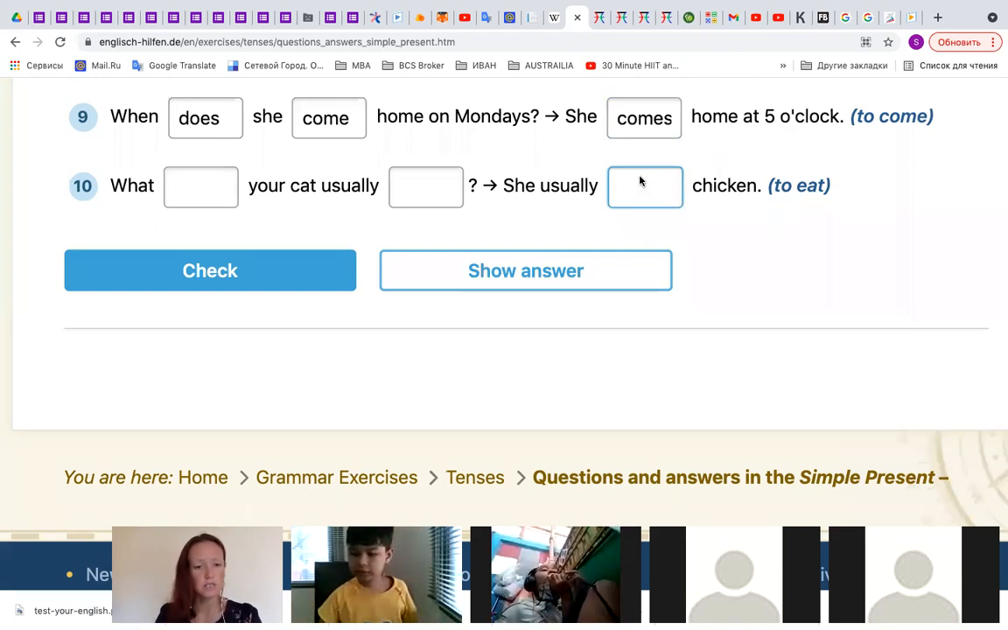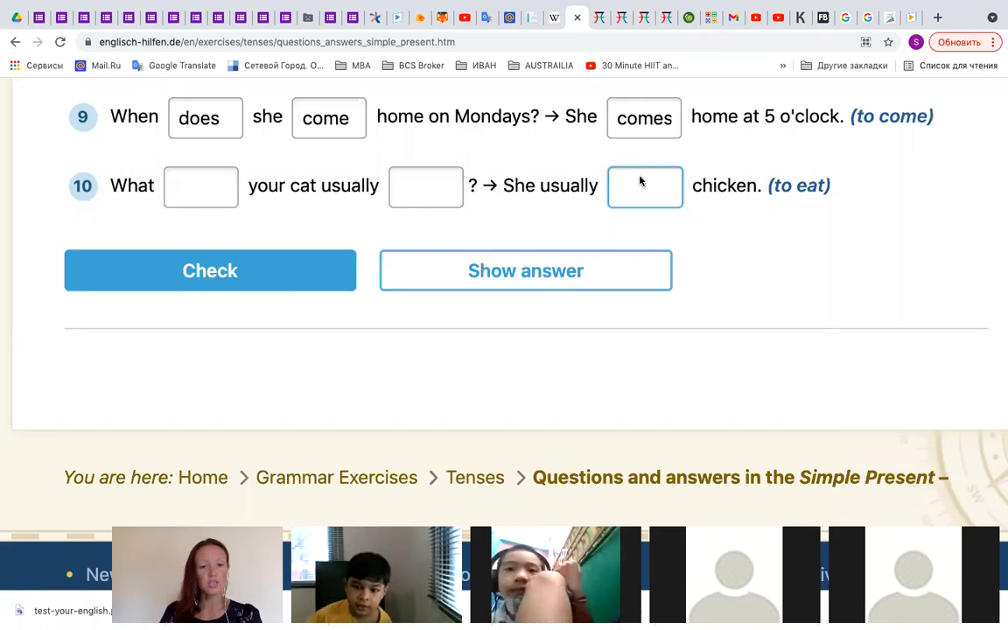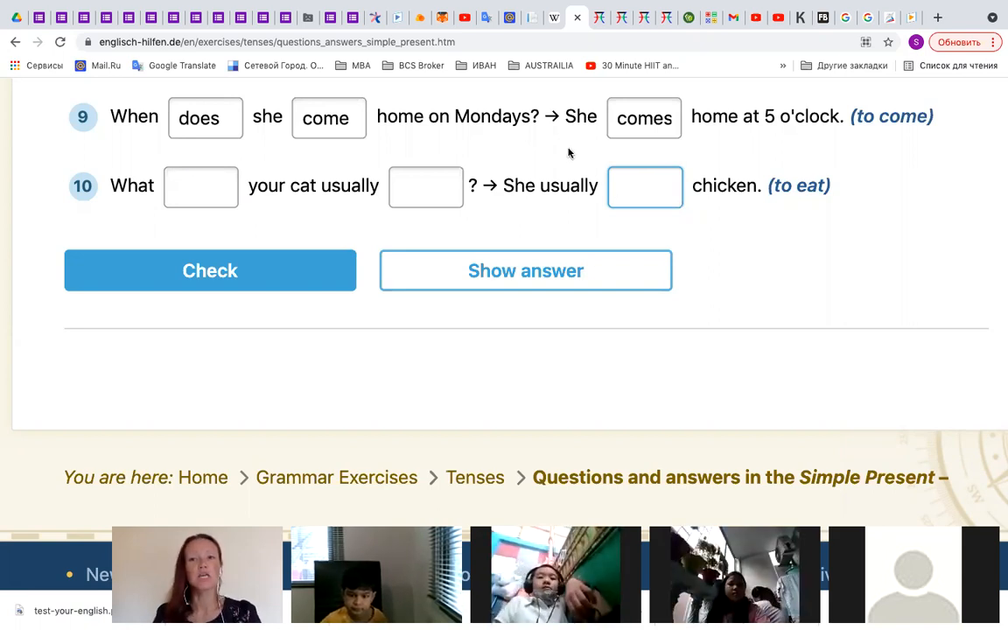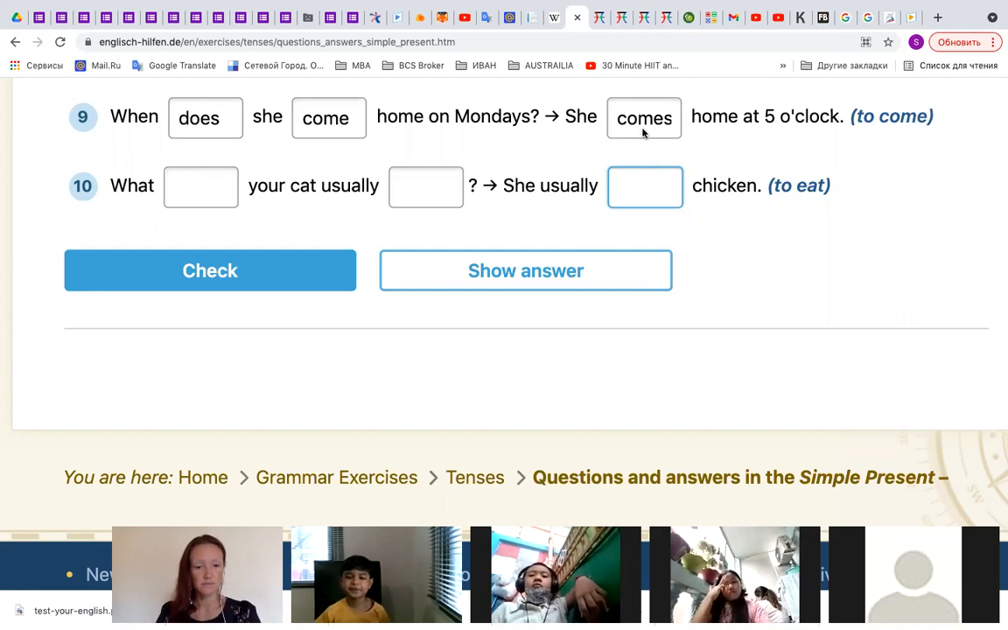Please learn this, that he, she, it does. He, she, it comes, goes, reads, eats. It's very important. Okay, she comes home at 5 o'clock, because we cannot say she come. No, she comes. Always s.